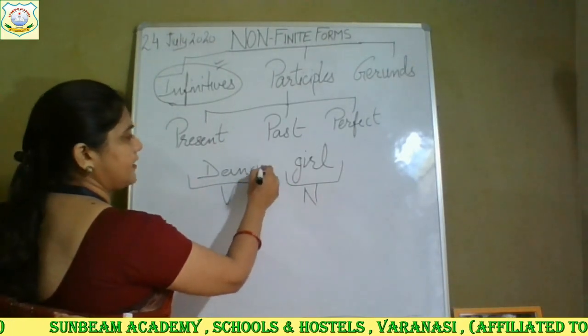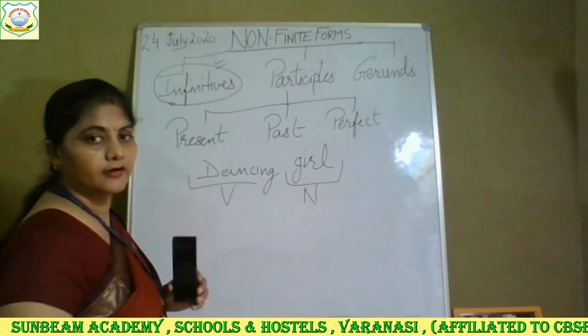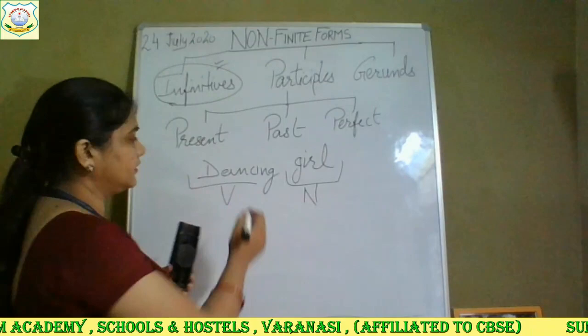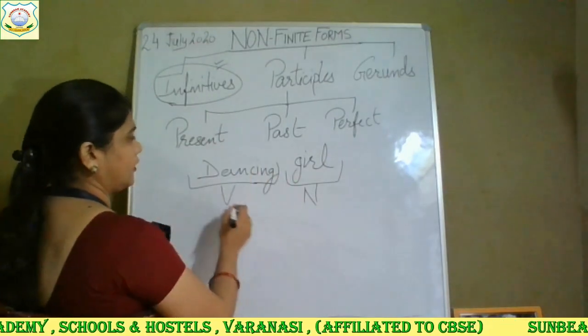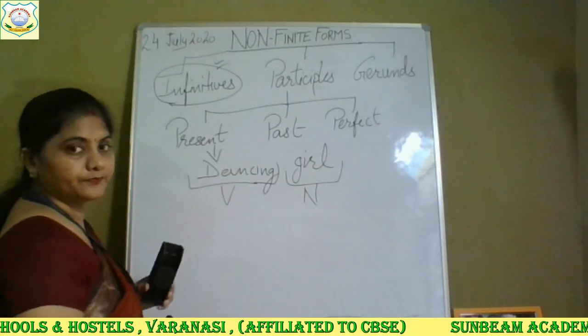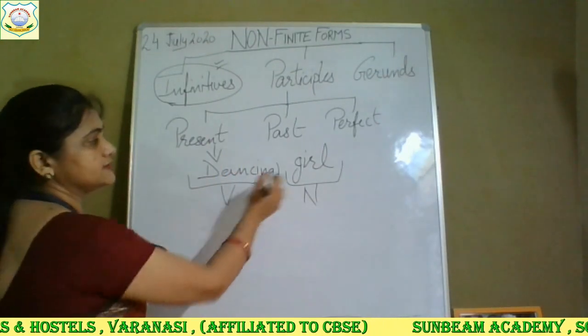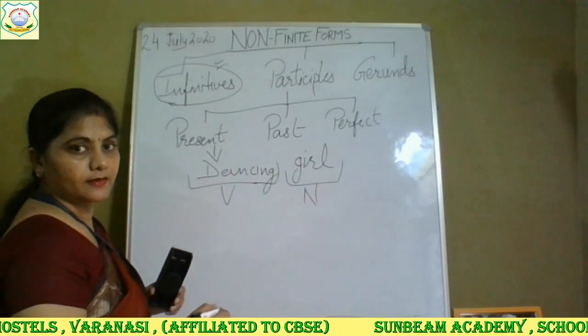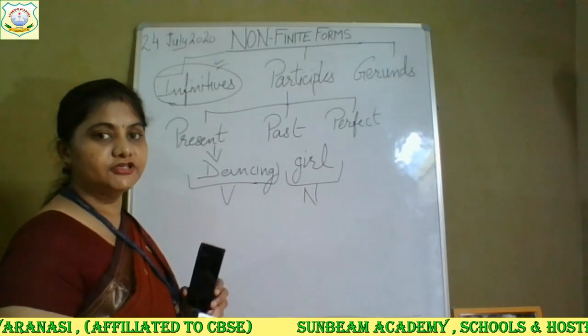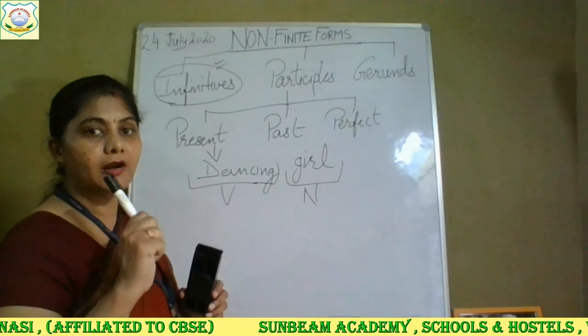I will add ing form. I have added here ing form, and now this dancing has become our present participle. Dancing girl has become our present participle, which is the first kind of participle.